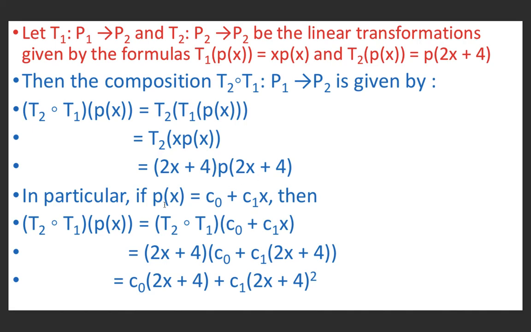In particular, if we take p(x) equal to c0 plus c1 x, then T2 of T1 of p(x) is equal to (2x plus 4) times p(2x plus 4). So it will be (2x plus 4) times (c0 plus c1 (2x plus 4)), because p(2x plus 4) is equal to c0 plus c1 (2x plus 4). If we multiply inside, it is c0 times (2x plus 4) plus c1 times (2x plus 4) whole square. Thank you.